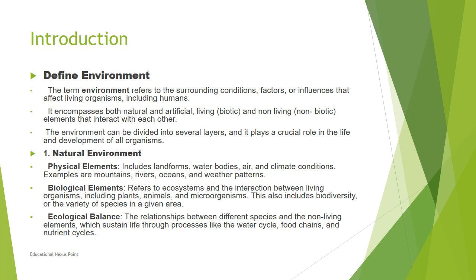As human beings, we are the living entities and we have a relationship with water. So it is a non-living entity or a physical element. So totally, it is a relationship between different species and non-living elements which sustain life through processes like the water cycle, food chains, and nutrient cycles.